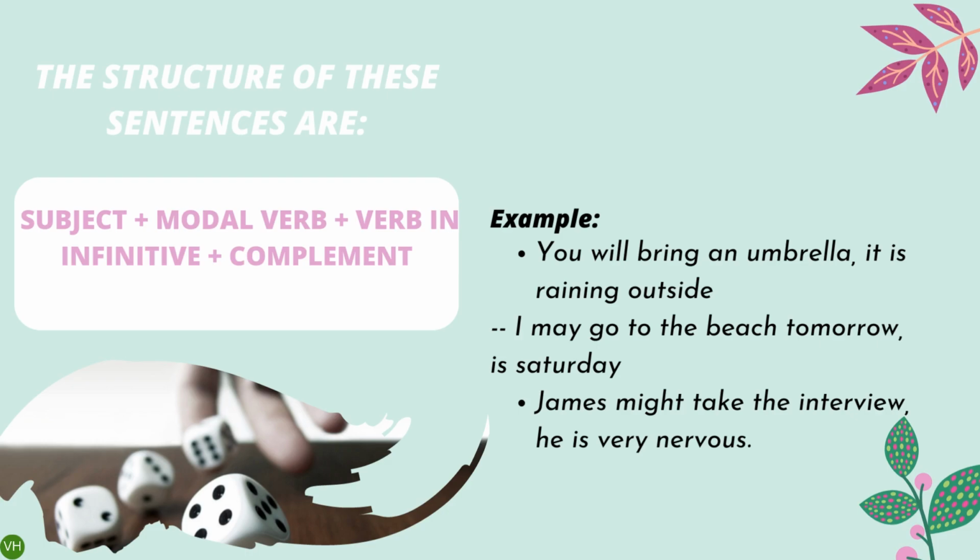The structure of the sentence is subject plus modal verb plus verb in infinitive plus complement. For example, with may: I may go to the beach tomorrow. It's Saturday.